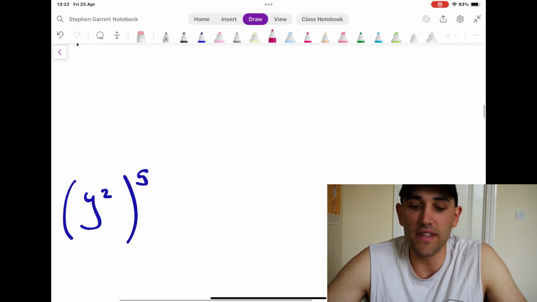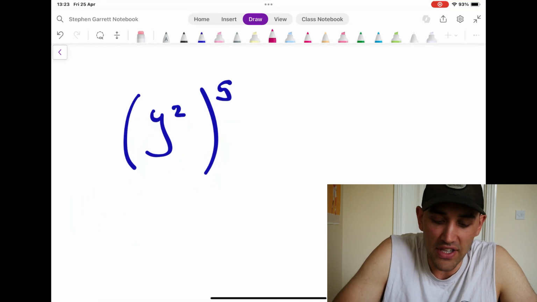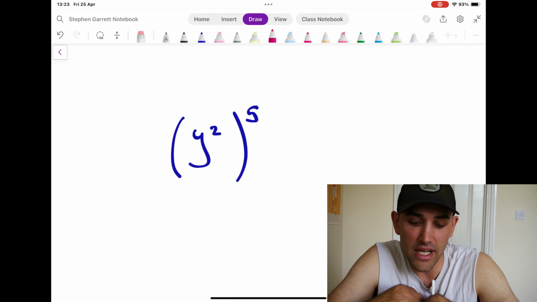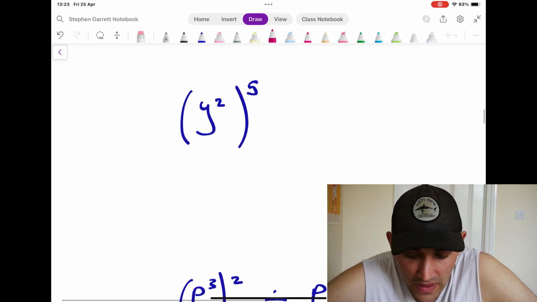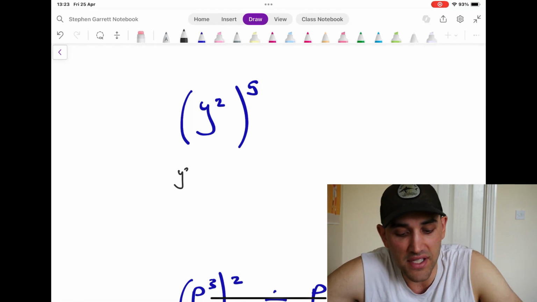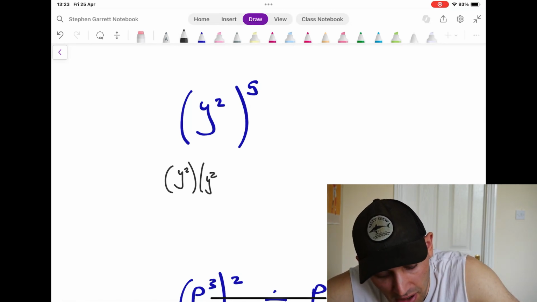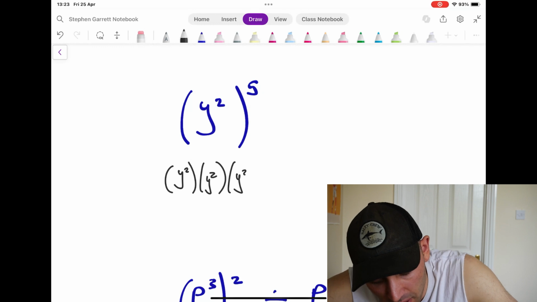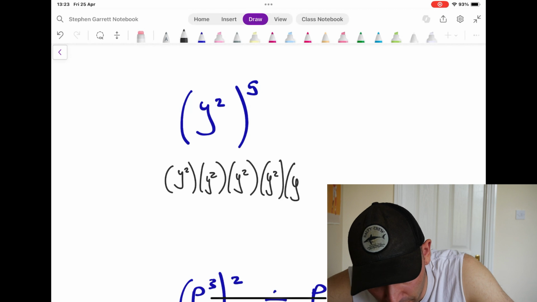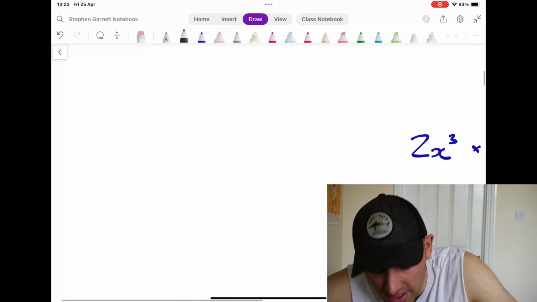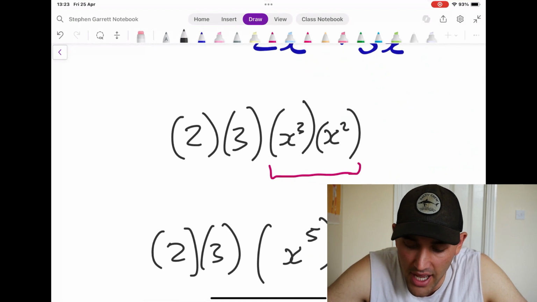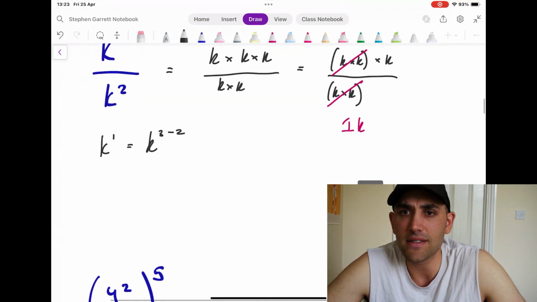Okay, so we see why this is working. Let's have a look at this one. Last sort of thing we can encounter with index rules. Now, y squared to the power of 5. This is another way of saying y squared multiplied by y squared multiplied by y squared multiplied by y squared, 1, 2, 3, 4, multiplied by y squared. Now we use the rule that we've already used, okay, and we've looked at this. x cubed times x squared, that was x to the 5.